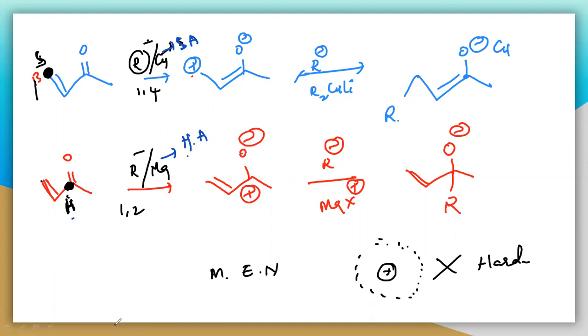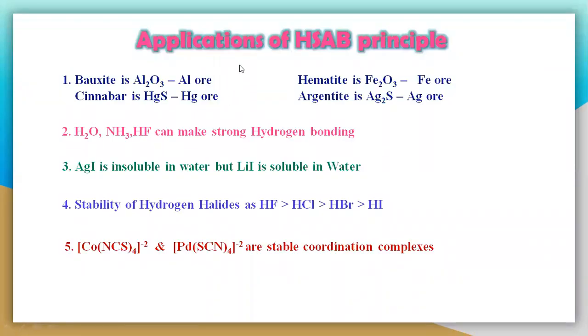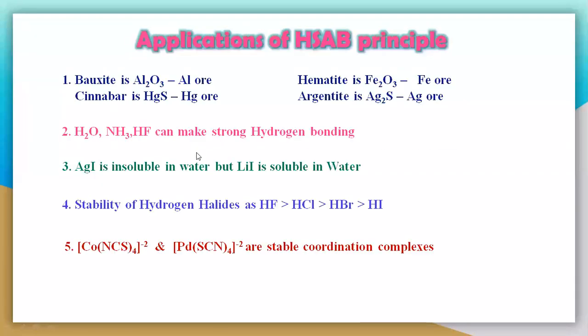So this is an organic case, but you don't need to write these things in the exams. You have to write only those applications which are very, very important, and these examples are very important applications. You have to write these 9 applications in the exam. So this is the application of the HSAB principle. Remember once again, the HSAB principle is that a hard acid will react only with a hard base, and a soft acid will react only with a soft base, according to Pearson. So hard acid tends to bind with hard base, and soft acid preferentially binds with soft base.